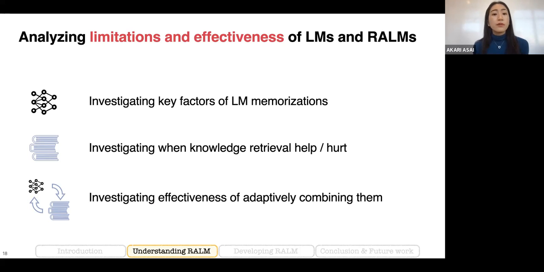So in the second part, we tried to see how effective retrieval augmentation is in those long-tail cases. And we found that for long-tail, retrieval augmentation is quite helpful, but for more common cases, for example, queries about Barack Obama, then retrieval may not be really helpful or even harmful. So in the last part of this paper, we explored whether it's possible to adaptively incorporate this retrieval component and also the language model component to improve the performance and also efficiency.